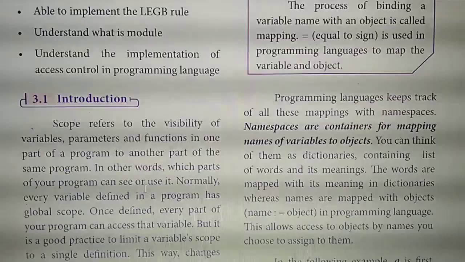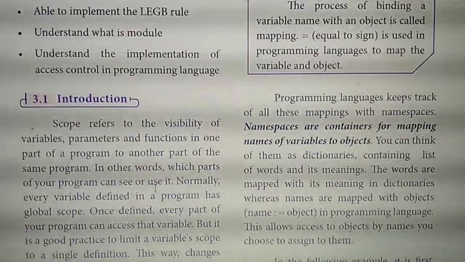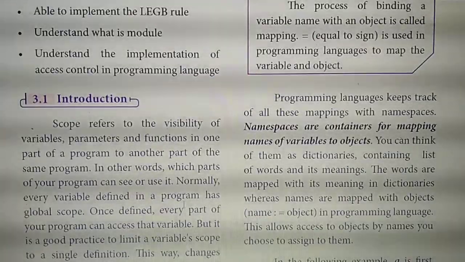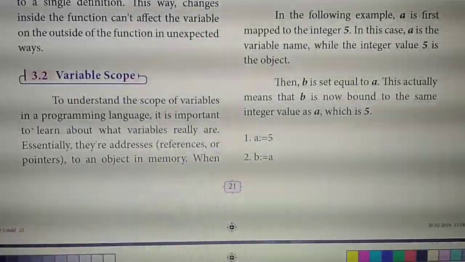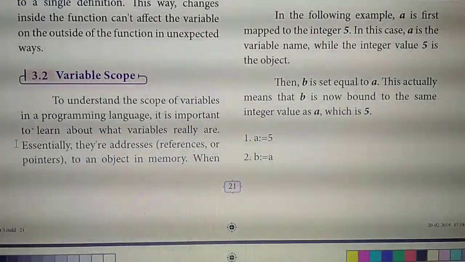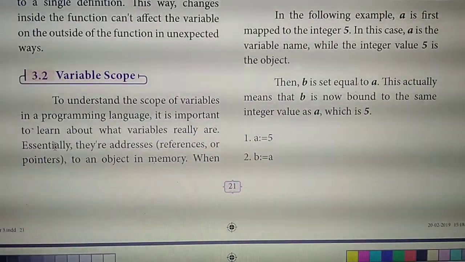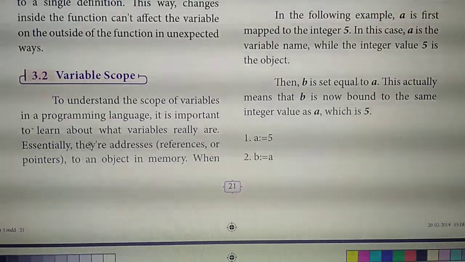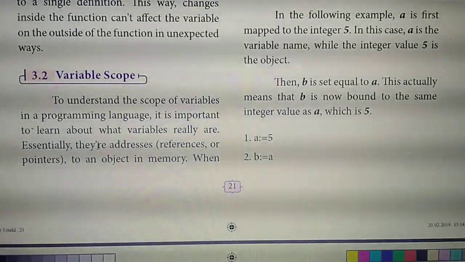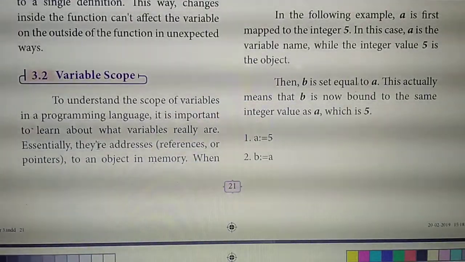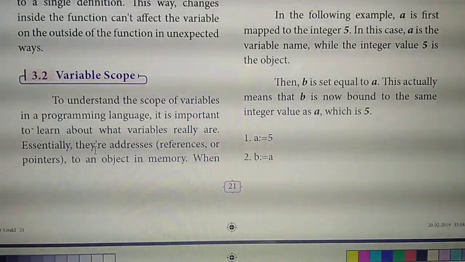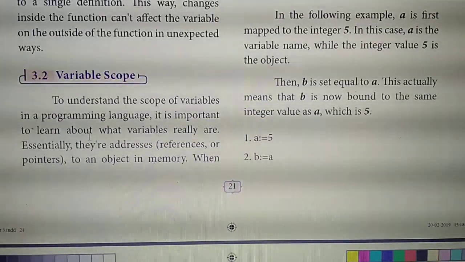So have you all marked? Second question: why should scope be used for variables? State the reason. Same page, starting from essentially. Cut this "they" and write "variables are".